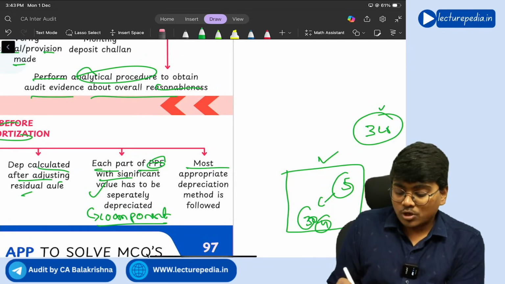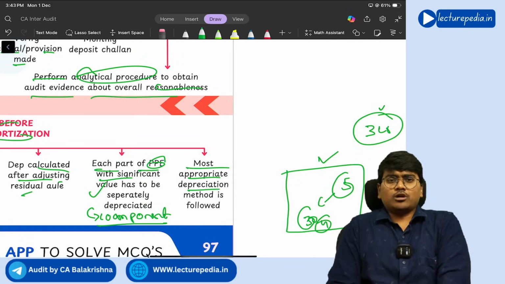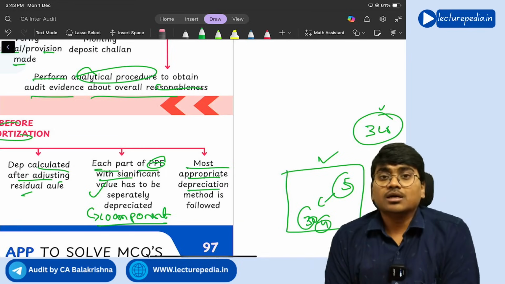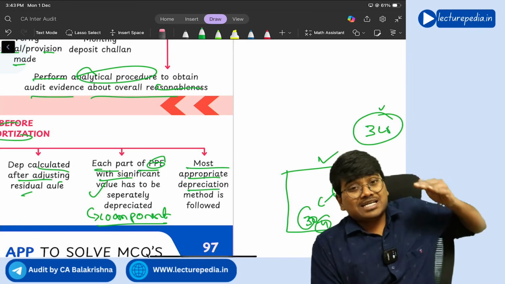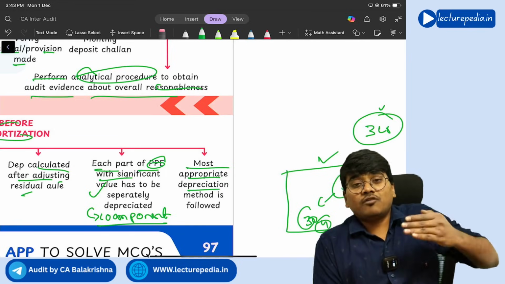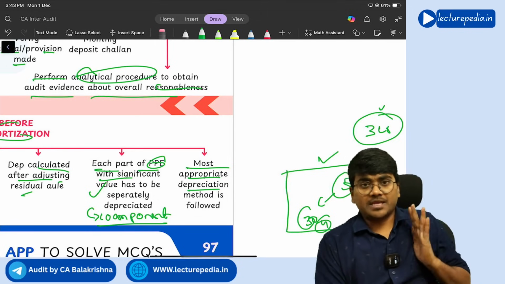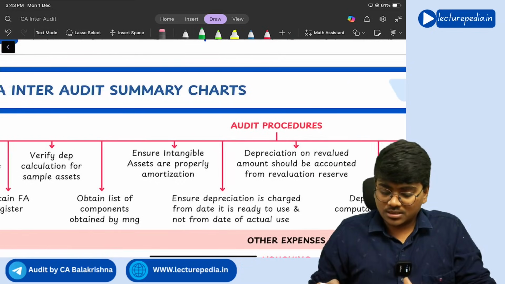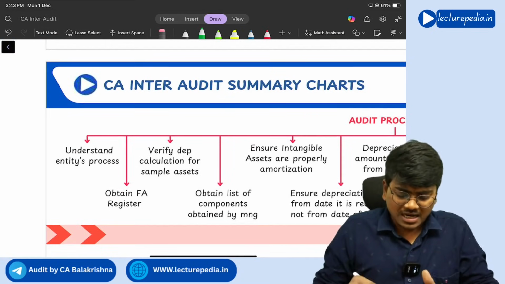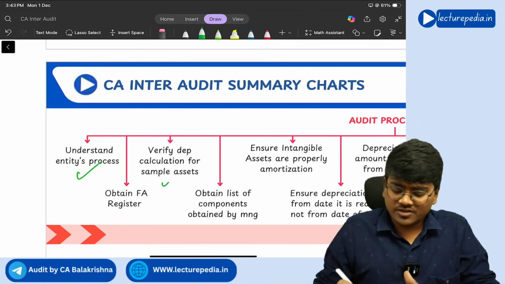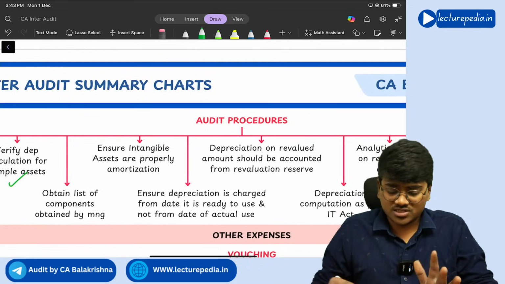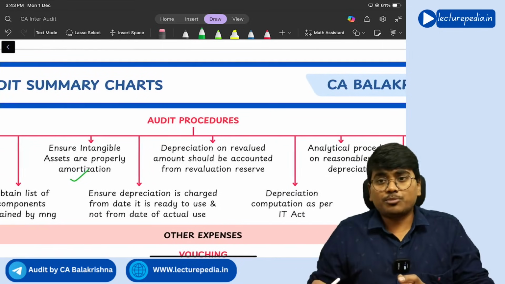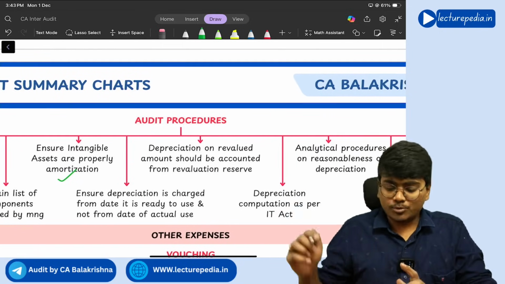Okay, yes, most appropriate depreciation method should be followed. See, the depreciation method that you select should reflect the pattern of economic benefit to the entity. In such a manner you should select the depreciation method. And some of the audit procedures: understand the entity's process, verify depreciation calculation for a sample of assets, ensure intangible assets are properly amortized. All these are simple points.